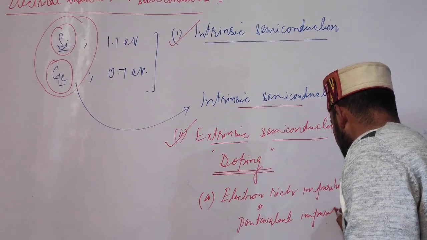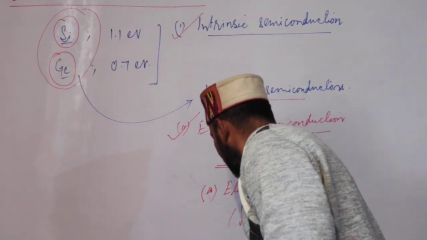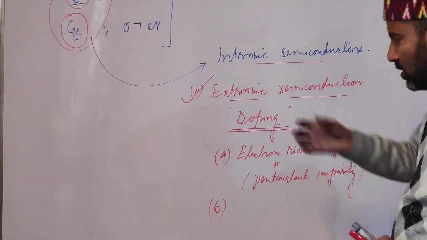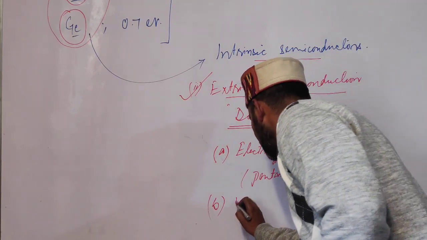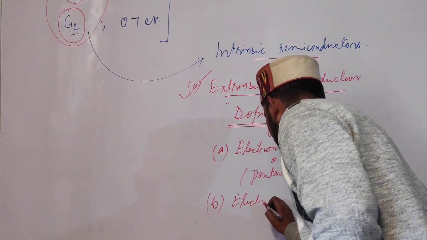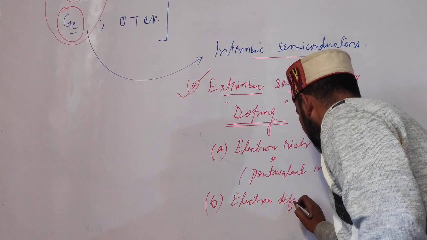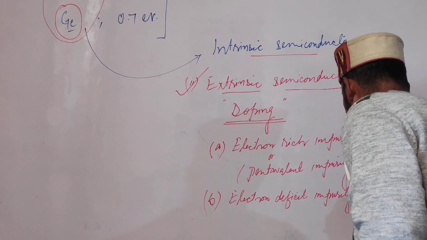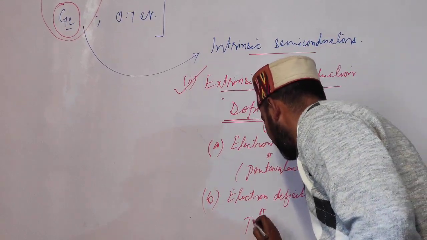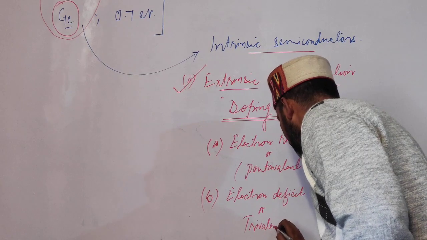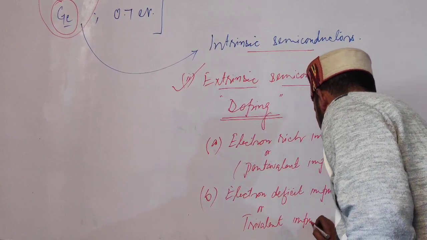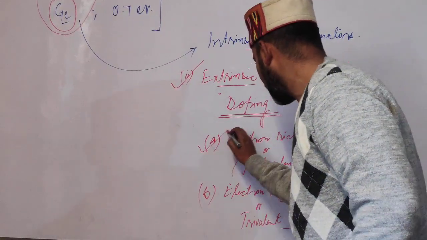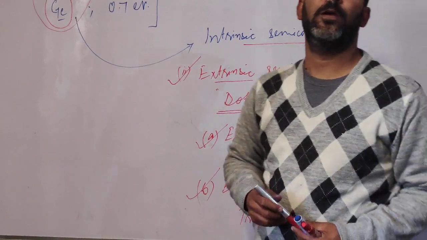So first type is pentavalent impurity, and the second type of impurities which we add to these silicon or germanium crystals to increase their electrical conductivity is called electron deficit impurity. Electron deficit impurity, or what? Trivalent impurity. Now students, I will tell you how electrical conductivity can be increased by adding these two types of impurities.